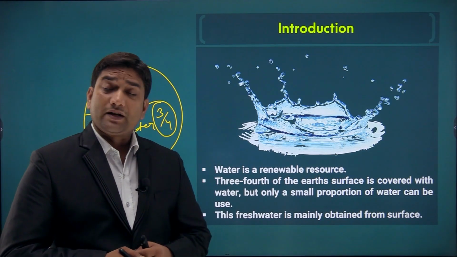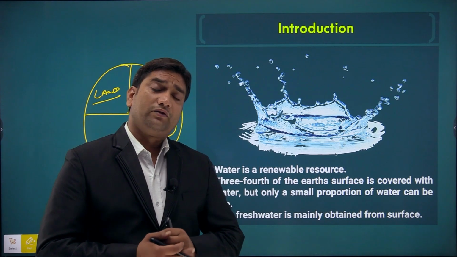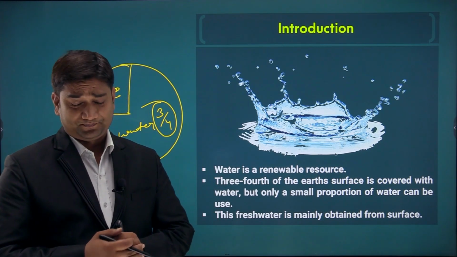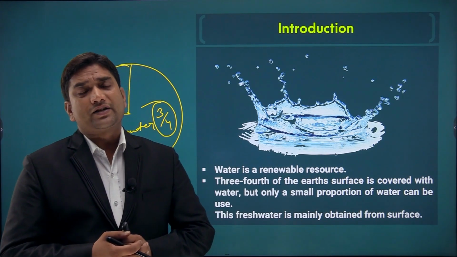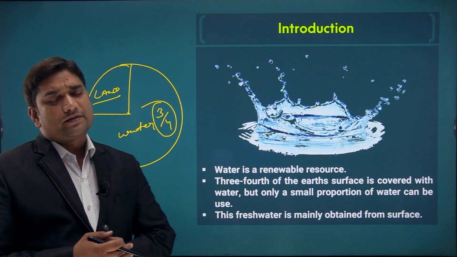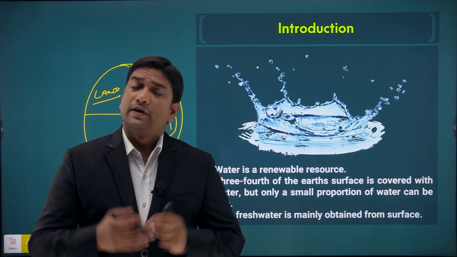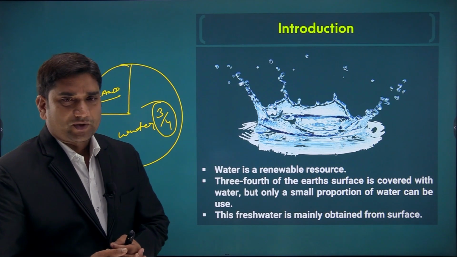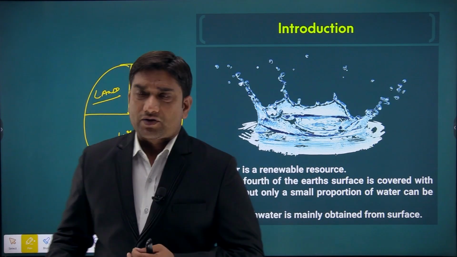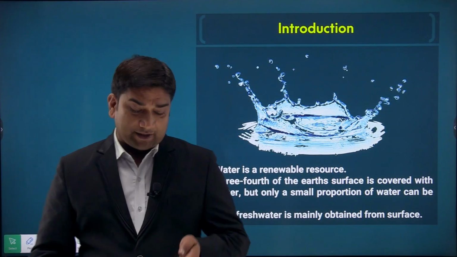In India we have more than 10,360 rivers, some small and large, and many important lakes. In these forms, rivers, lakes and ponds, we have the availability of fresh water, and groundwater is mainly available under the surface of the earth. I hope you understand this basic thing.